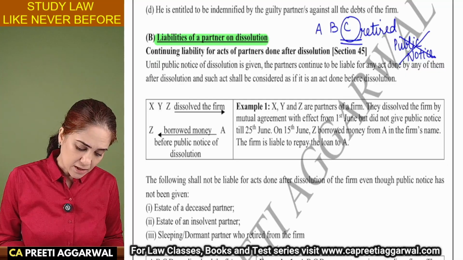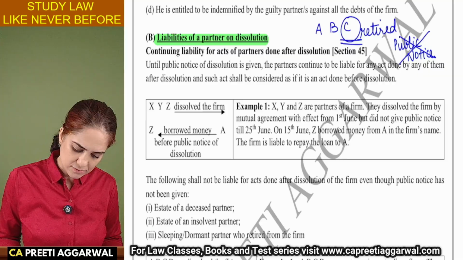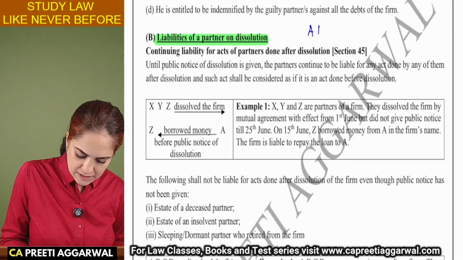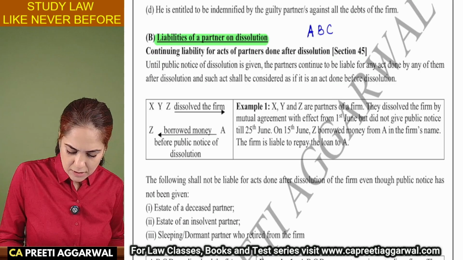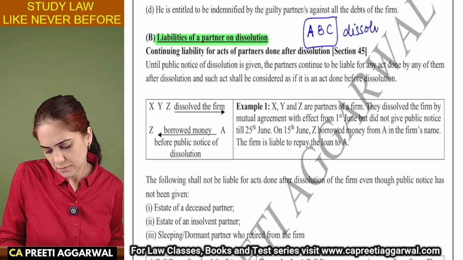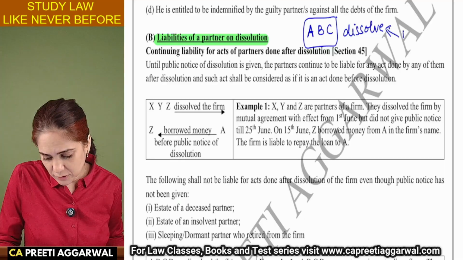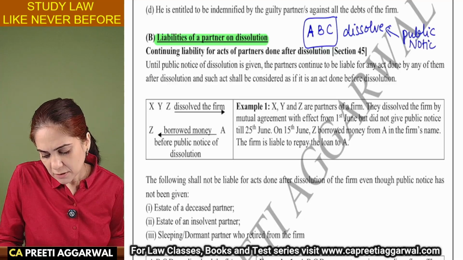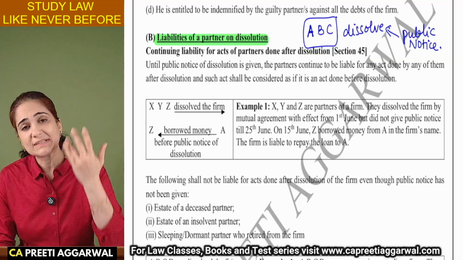Let's say A, B and C are partners. They have decided to dissolve. So you give public notice. If you don't give public notice, we will consider as if you all are still partners.